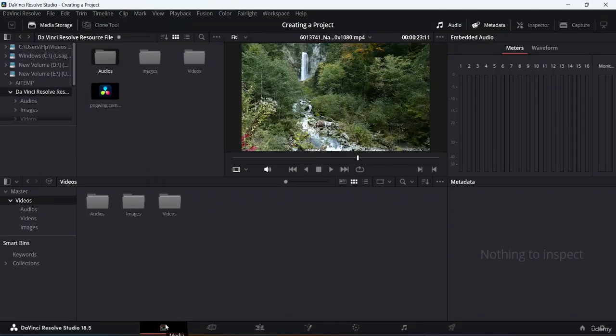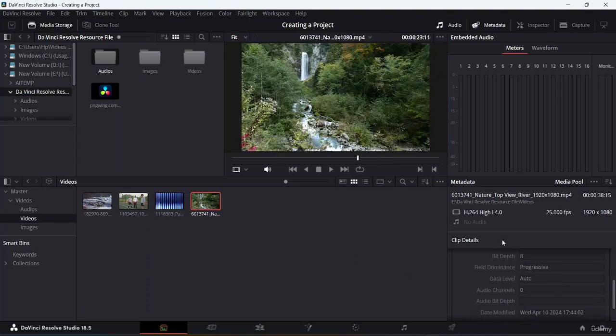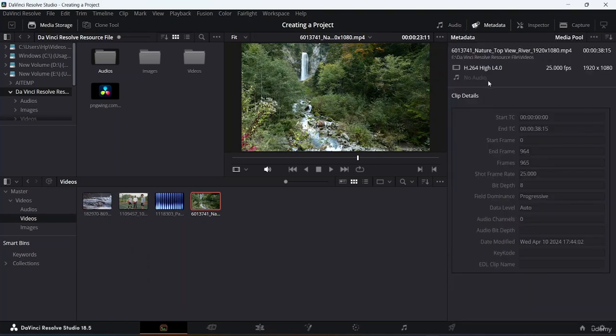Again, let's go to this media folder file over here, and let's say I will just come onto the videos and I want to check out the details of this particular video. So here you can see I do have the clip details option. Let's turn off the audio. And now I am only able to see the metadata or the clip details. Here you can see what the start point is, what the ending frame is. You can see how many frames it has, and also what the frame rate is. Okay, and also the resolution of your screen.